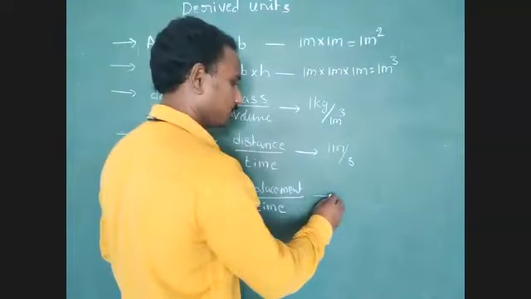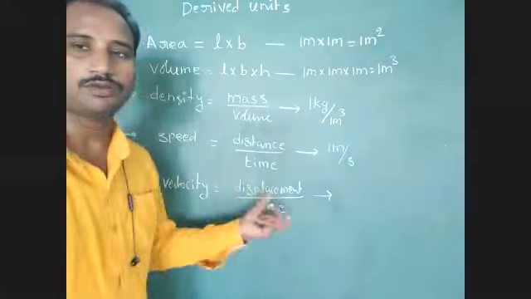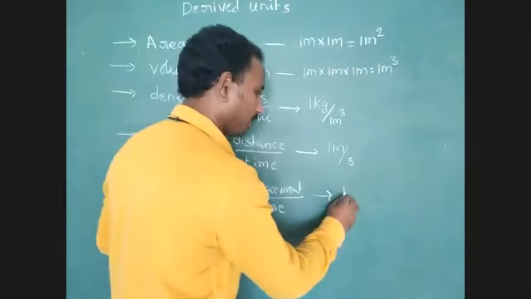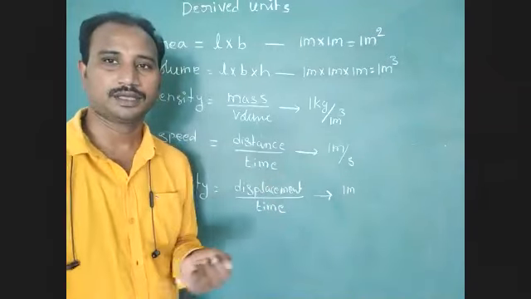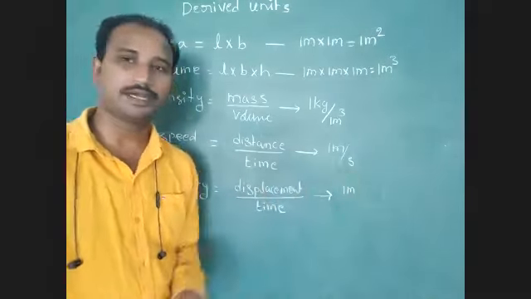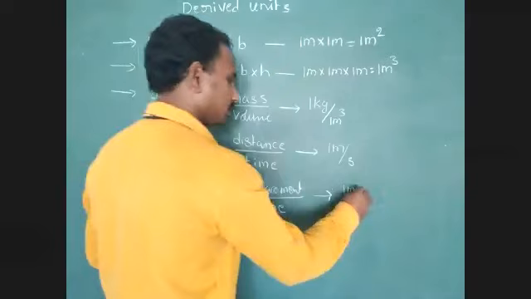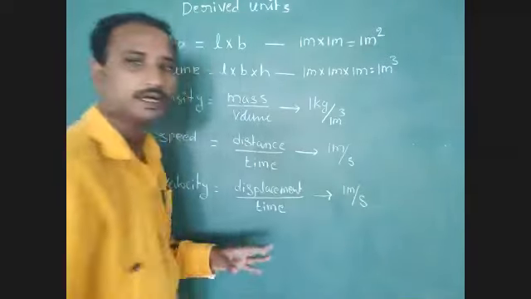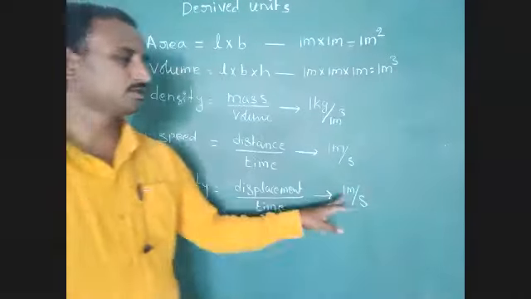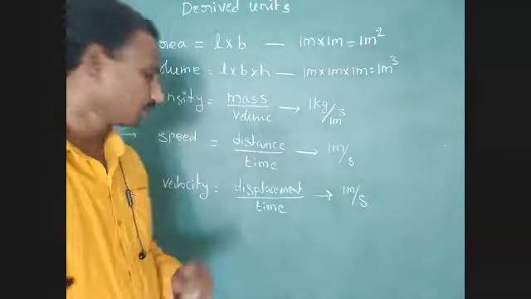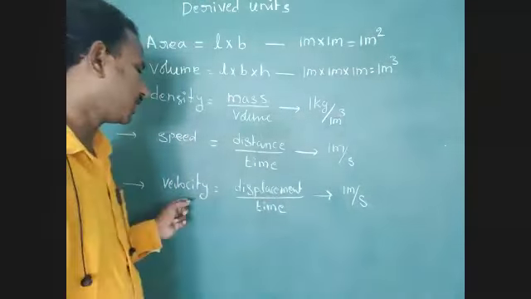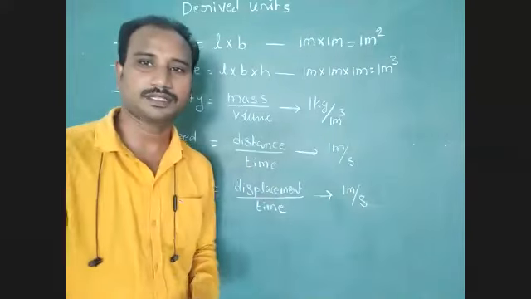SI unit of displacement is meter. Displacement is nothing but length. SI unit of length, meter. 1 meter per second. It is the derived unit of velocity. Understood? SI unit of velocity is 1 meter per second.